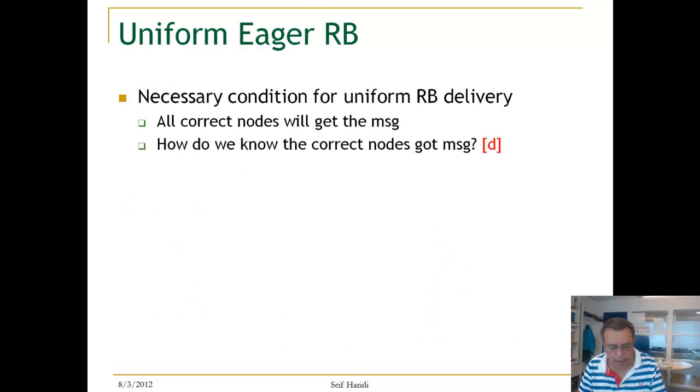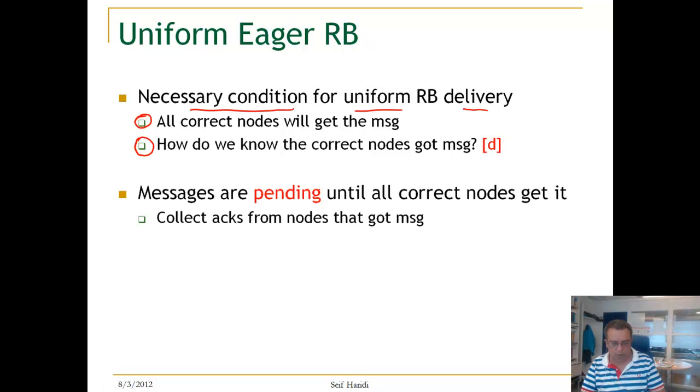So a necessary condition for a uniform delivery is to make sure that all correct processes get the message. So the question now is, how do we know that correct processes got the message? The way to handle this is the following. We will make the messages pending, waiting, until all correct nodes get it.